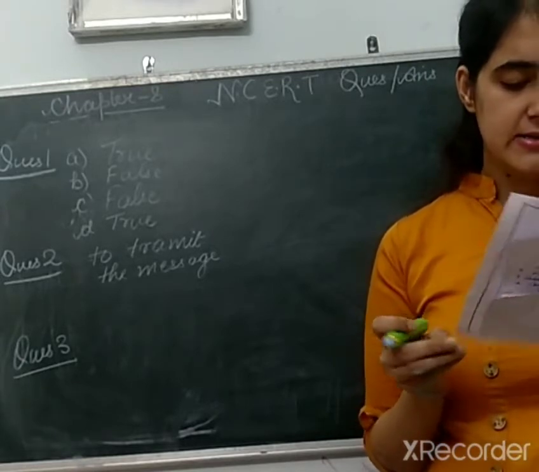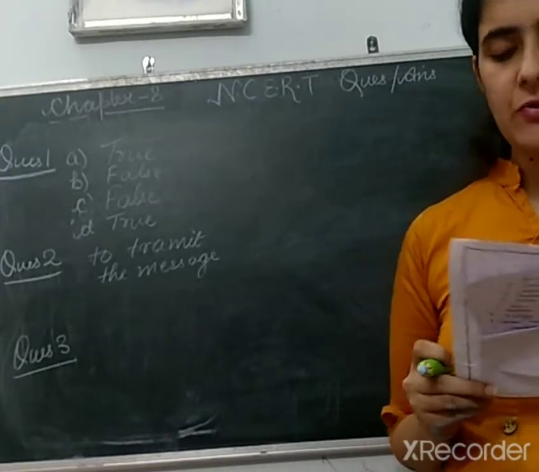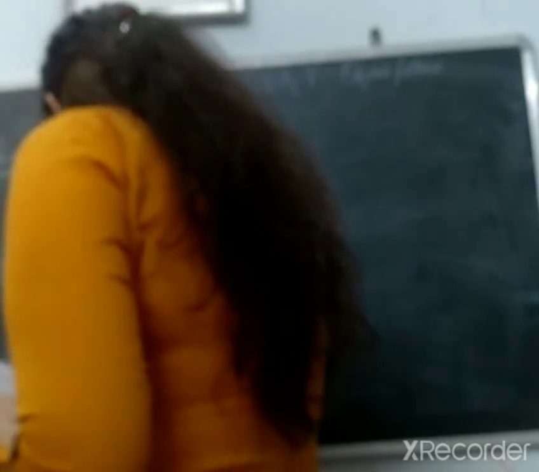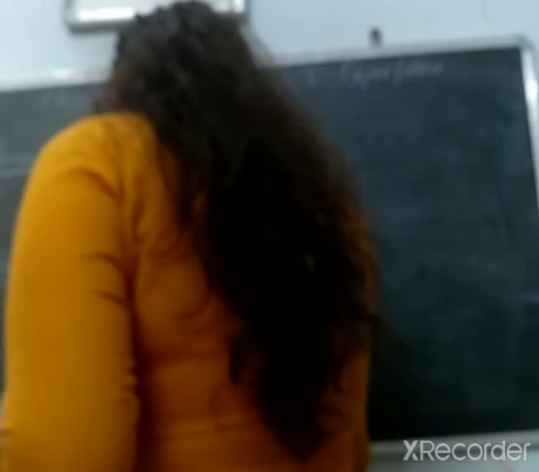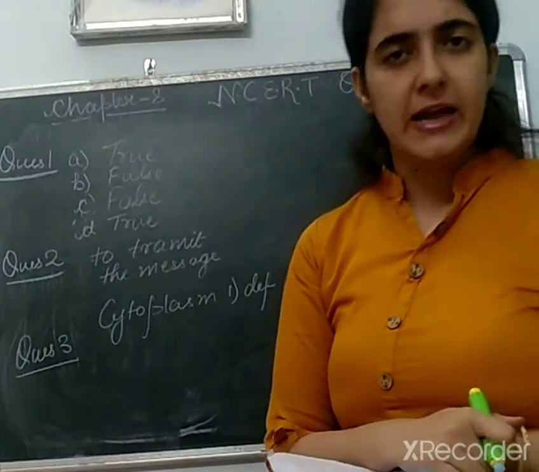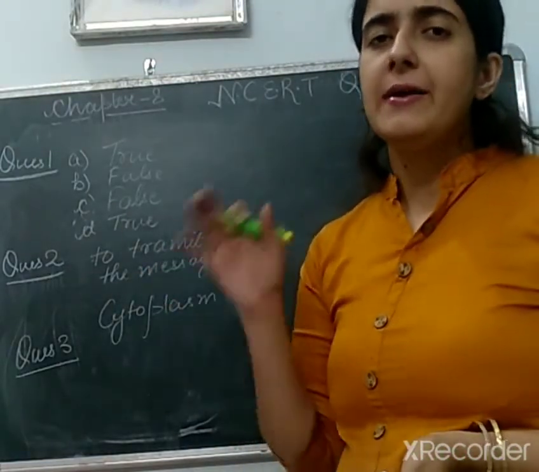Next one is you need to write a short note on cytoplasm or nucleus of a cell. While writing the note on cytoplasm, firstly you need to write the definition. Cytoplasm is a jelly-like substance where all the organelles of a cell are embedded.